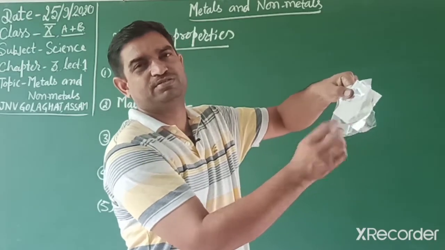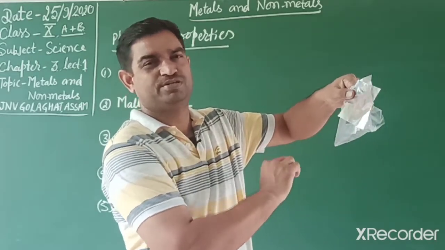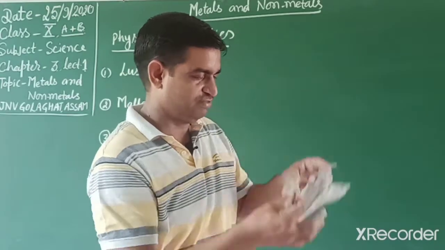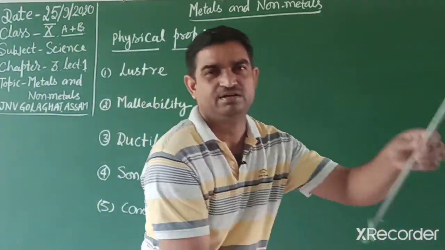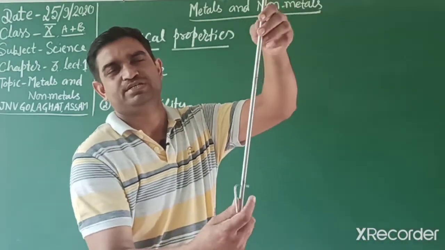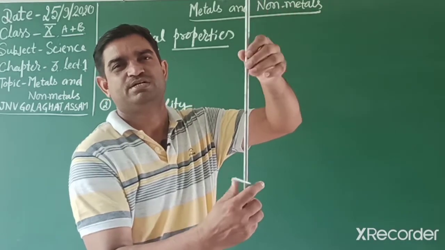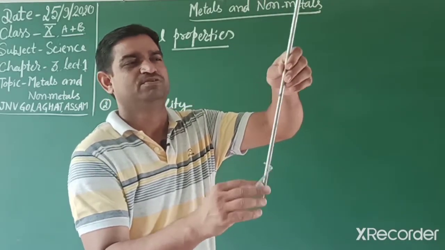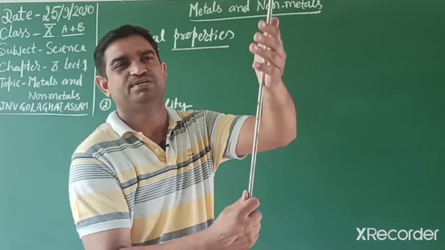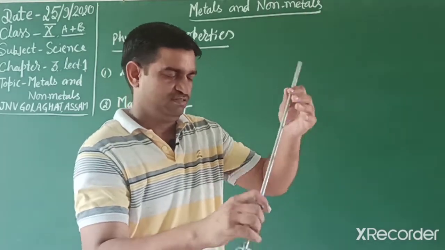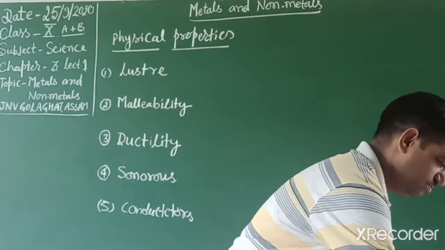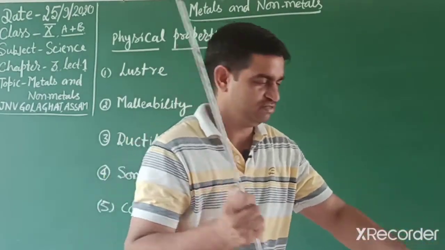This nature is known as luster. So metals have a shining surface. Another metal I am showing you is a rod made of iron. It also has a shining surface, and it is very strong, very hard.